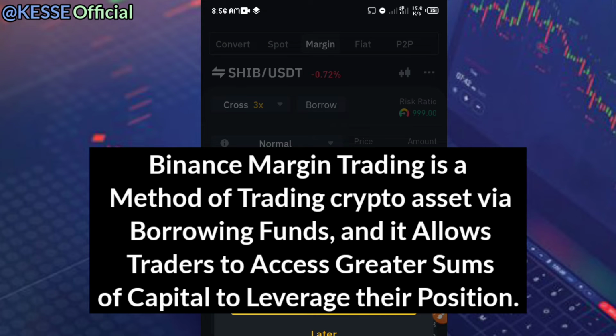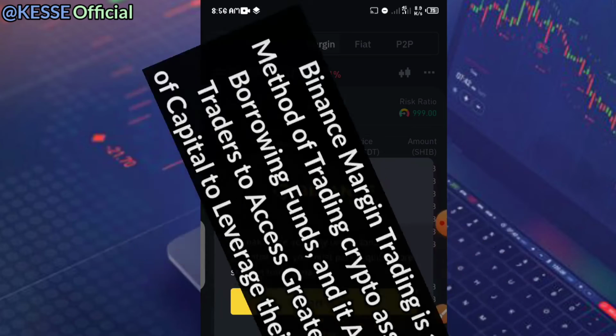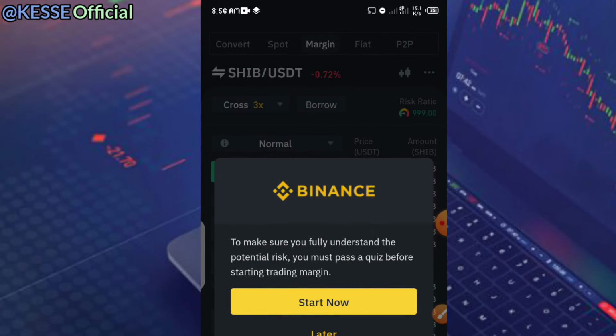That is to say that it gives you the opportunity to borrow some funds in order for you to start trading. It allows you to borrow some funds, and it also allows you to trade to access a greater sum of capital to leverage in the position that you are going into. So imagine you want to go into a position and you have a little amount of money. It can help you to borrow some funds, and then you can make some profit out of it and get what you want.